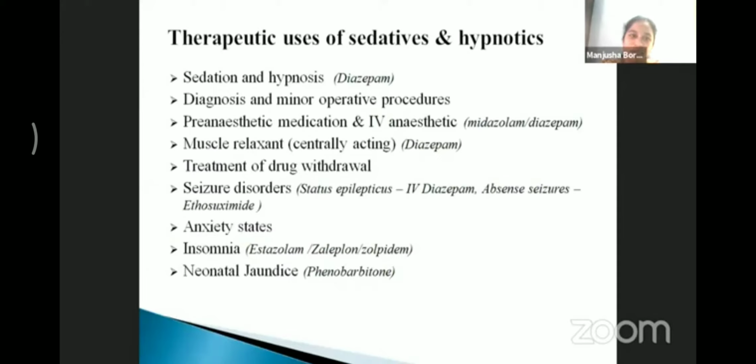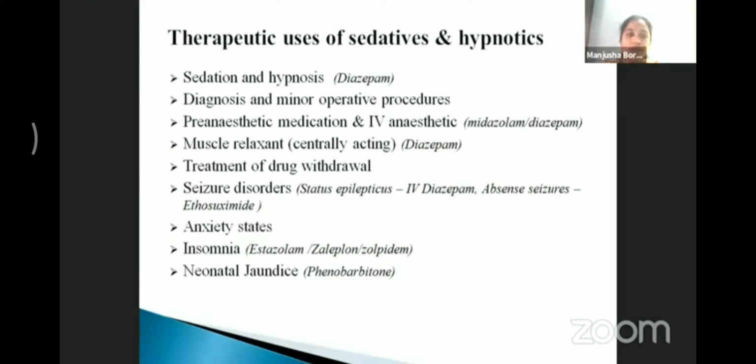Sedative hypnotic drugs are also used in alcohol withdrawal or drug withdrawal cases to reduce the intensity of withdrawal symptoms. They have a selective anticonvulsant effect. In status epilepticus, IV diazepam is the first drug of choice, and in absence seizure, ethosuximide is the first drug of choice.